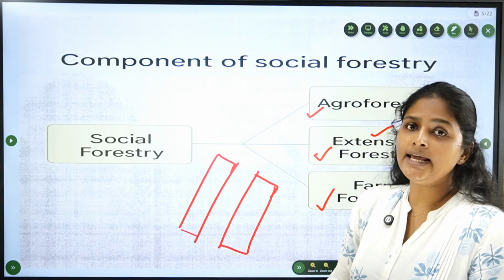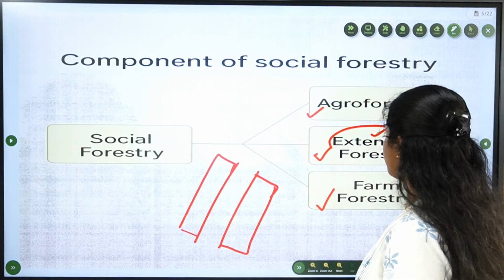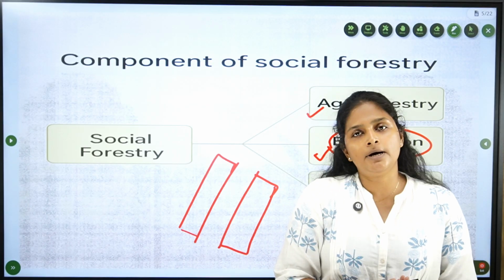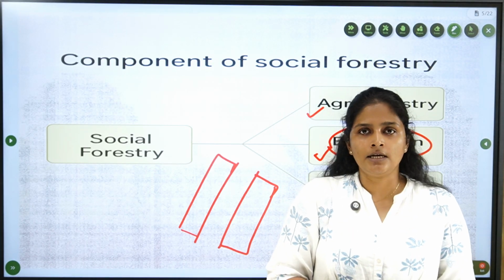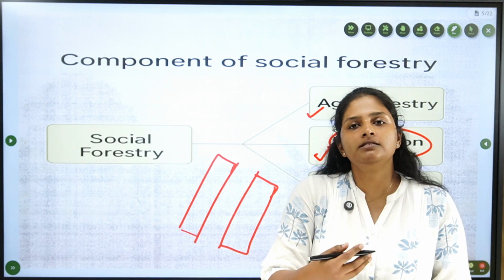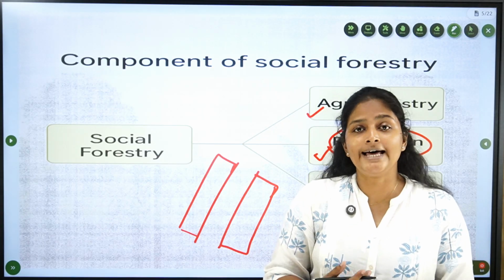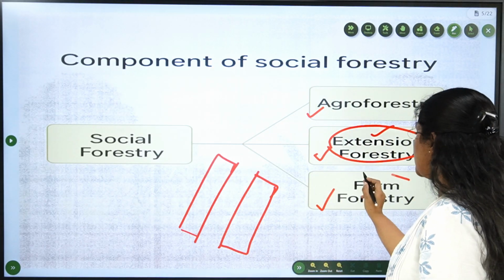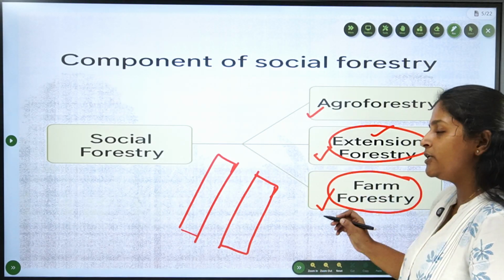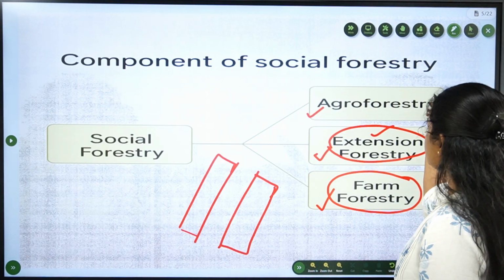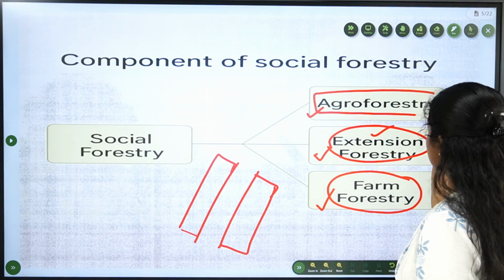That is what is called extension forestry. Now, what is farm forestry? If you are a farmer and you have some land, the government will incentivize you for cultivating trees on your farmland. That is converting your farm into a forest-like area. That is farm forestry.